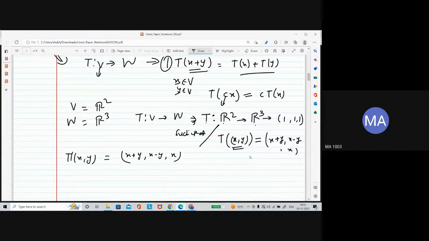This is a vector. Okay, the image of this vector is this vector. This is from R2 to R3. This is the map. This is the function.